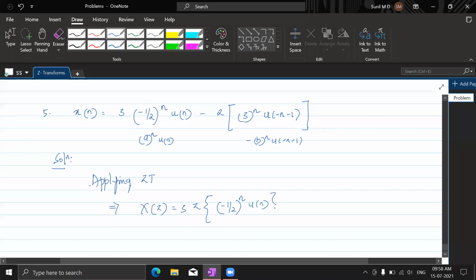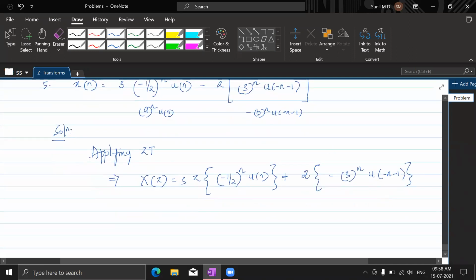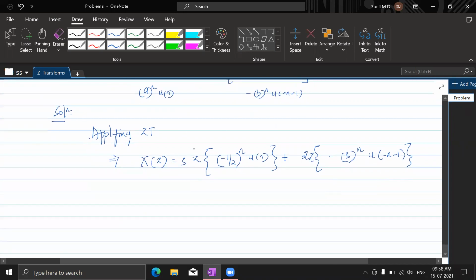So you need to keep it as it is, but that needs to be taken care of in the results. Fine. So let's do this plus 2, then bring this minus along with this 3 power so that it suits the standard transform that we want to look for. Understand? So this is how the arrangements should be.